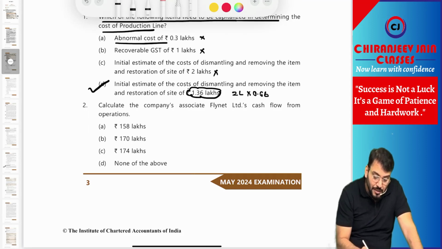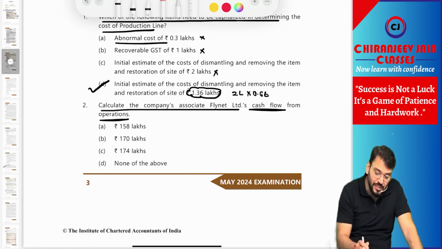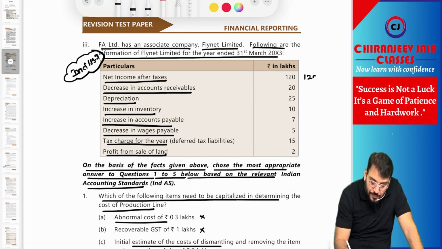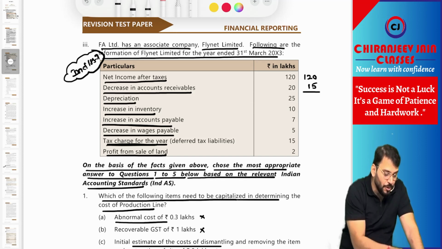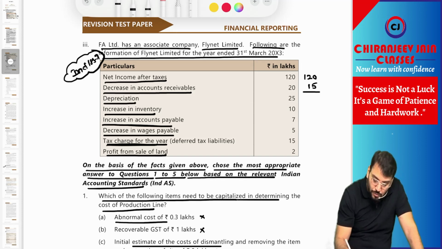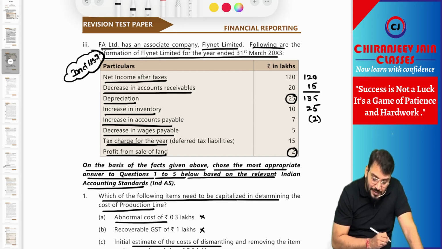Now calculate Flynet Limited's cash flow from operations. So this is profit after tax 120. First we'll add the tax charge, so 15 will be added. This becomes profit before tax: 120 plus 15 is equal to 135. Then depreciation will be added, 25. Then there is one profit on sale of land, that will be deducted. Understood?